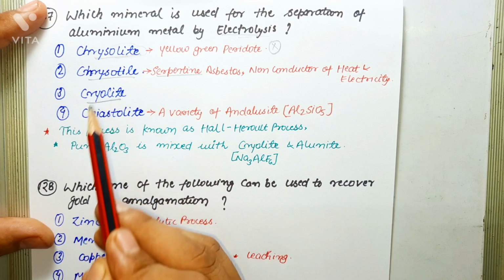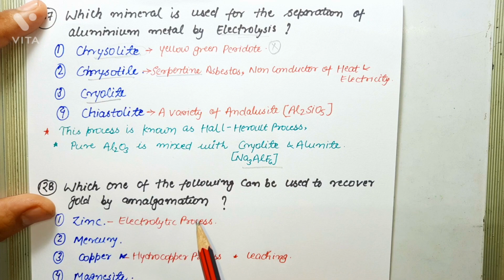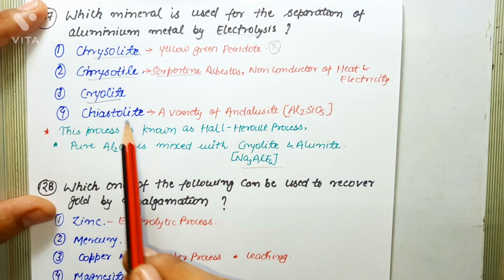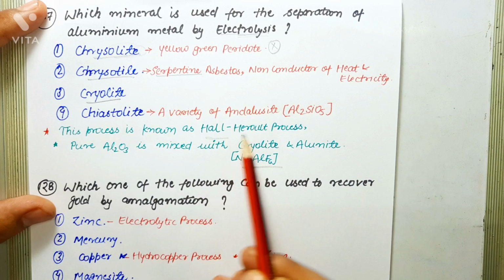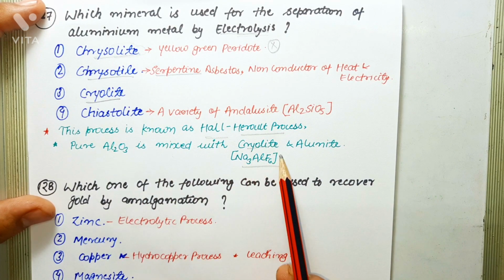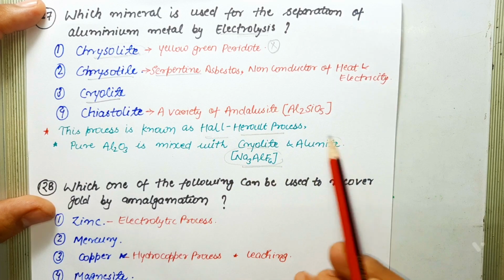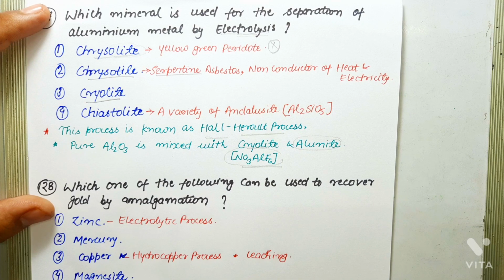Next one is cryolite. Cryolite is Na3AlF6, and this is used in the process of electrolysis, known as the Hall-Héroult process, in which pure Al2O3 is mixed with cryolite, and this reduces the melting point of the mixture and increases its ability to conduct electricity.